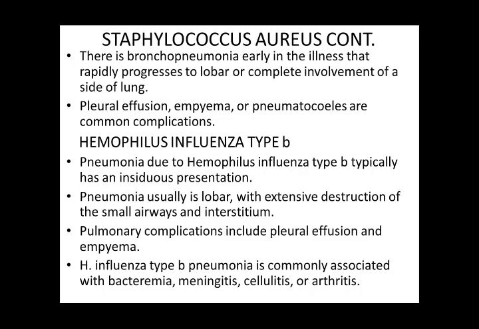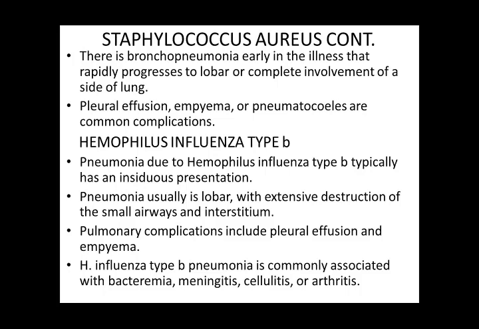Now, the other important cause is Haemophilus influenzae type B. Pneumonia due to Haemophilus influenzae type B typically has an insidious presentation. The pneumonia is usually lobar with extensive destruction of the small airways and interstitium. In this condition, the destruction of the interstitium and small airways is more marked as compared to other types of pneumonias.